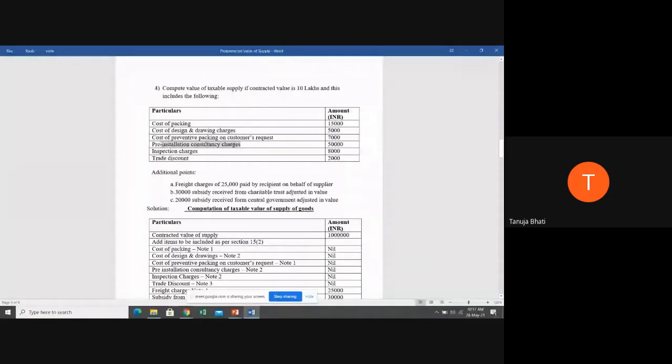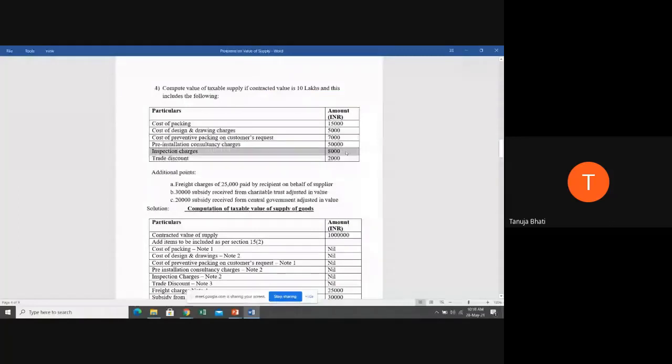Again, you need not include it, because any incidental charges before the supply or at the time of supply have to be included. But since in 10 lakh rupees this amount is already included, you will not include it. Next is inspection charges. Again, inspection charges are at the time of supply, therefore you will ignore it. Why? Because it is already included. Suppose if it was not included, you would have added it.